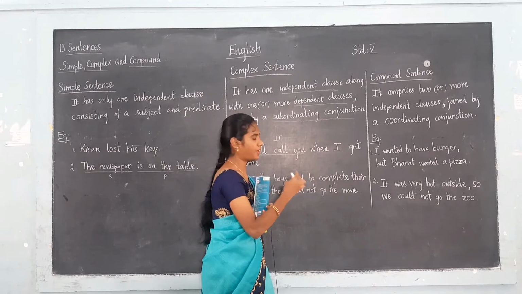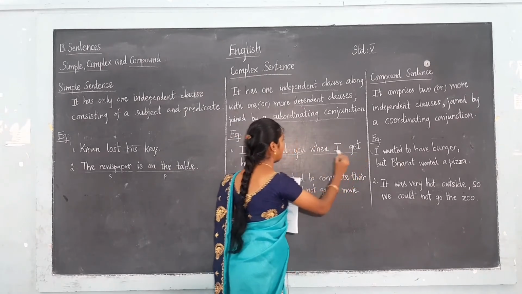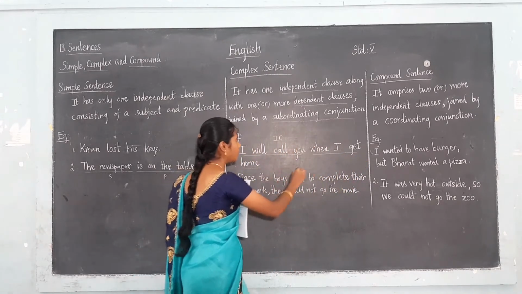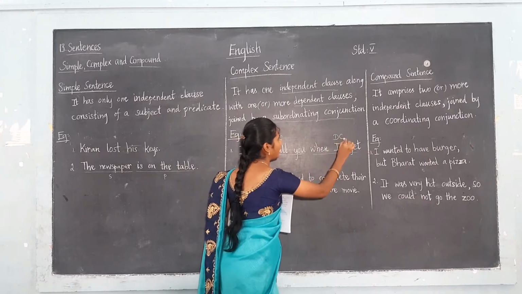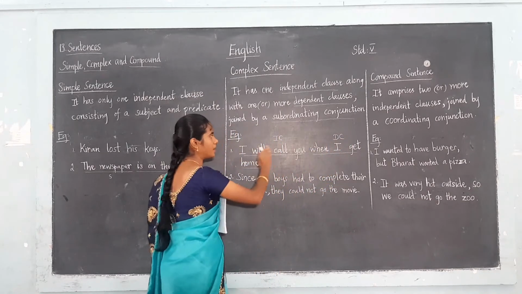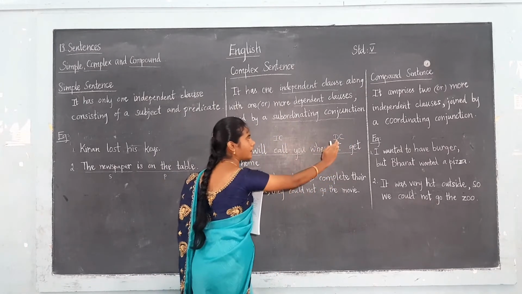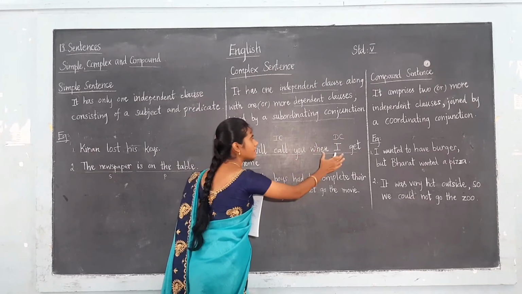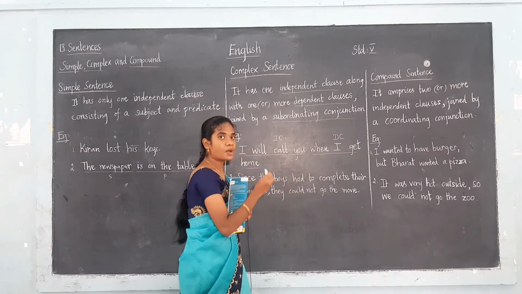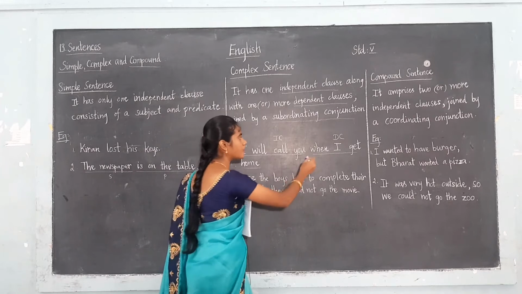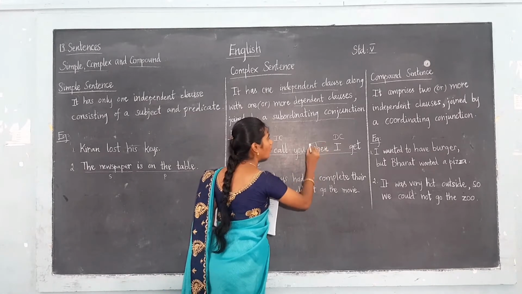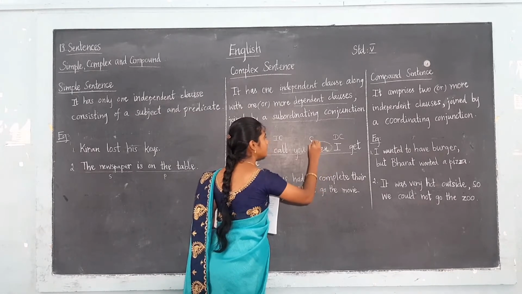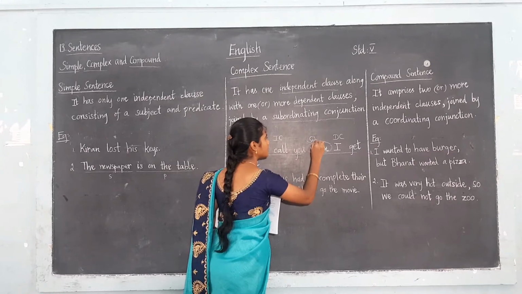From that we can find out. So we have two clauses, an independent clause and a dependent clause. Both clauses are joined by the subordinating conjunction, and the subordinating conjunction here is when.